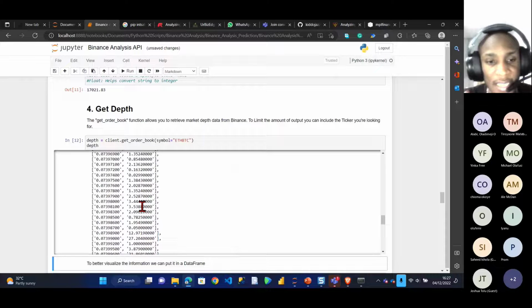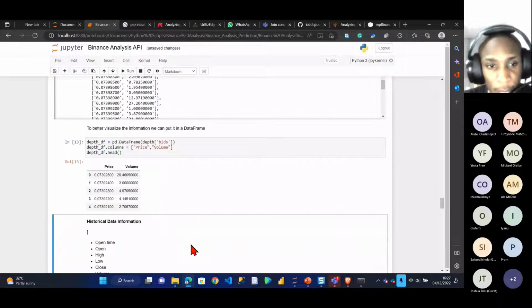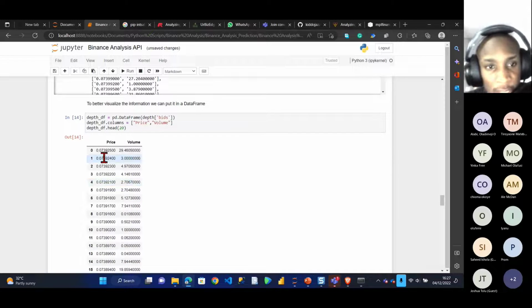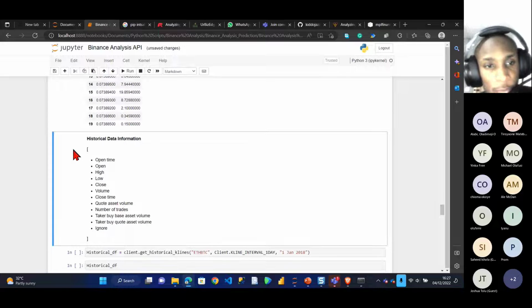Let me now wrap it in a data frame next. So I'll wrap this in a data frame to visualize it better. Wow. So now you can see it gives me the price and the volume. Let me see the first 20. Okay. So you see it gave me all the prices, individual price and the volume, individual price and the volume. Okay, awesome. So let's now get historical data information.